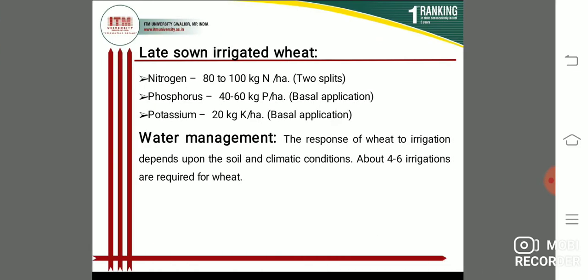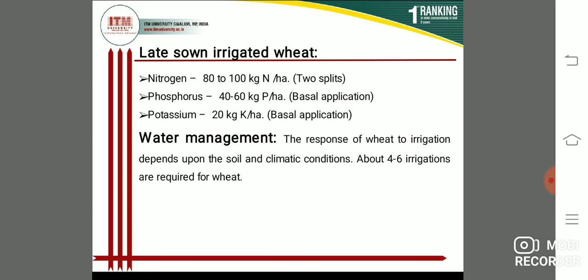Next, students, late sown irrigated wheat. Nitrogen, phosphorus, potassium: nitrogen 80 to 100 kg per hectare in two splits, phosphorus 40 to 60 kg per hectare as a basal application, and potassium 20 kg per hectare as a basal application. So this is nitrogen, phosphorus and potassium.